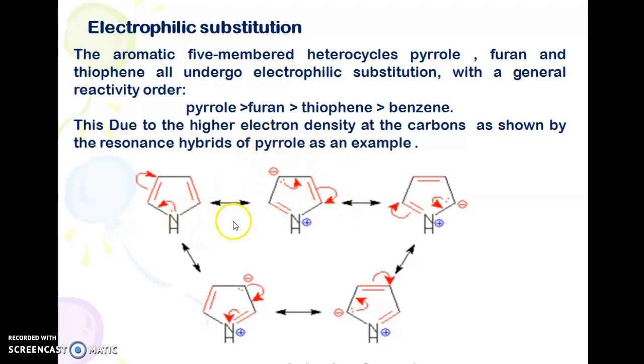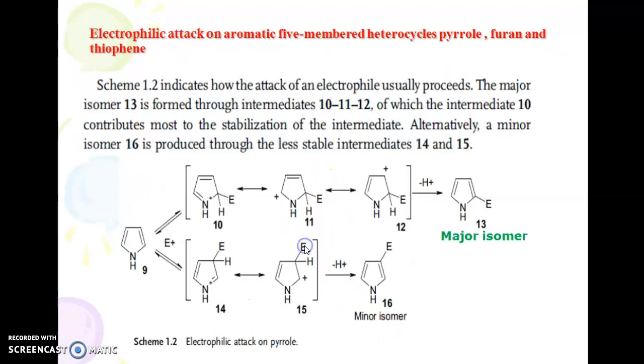So these are the resonance contributing structures of pyrrole, wherein it is contributed by 5 structures. We can see the shift of electrons from one double bond to another double bond. So this indicates how the attack of an electrophile usually proceeds.